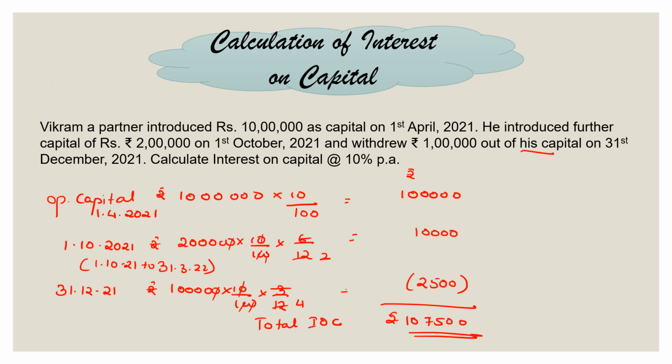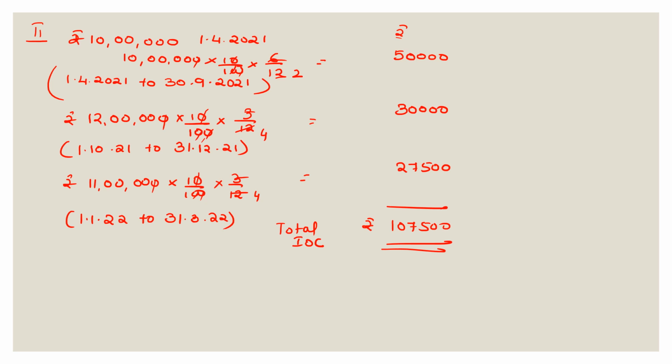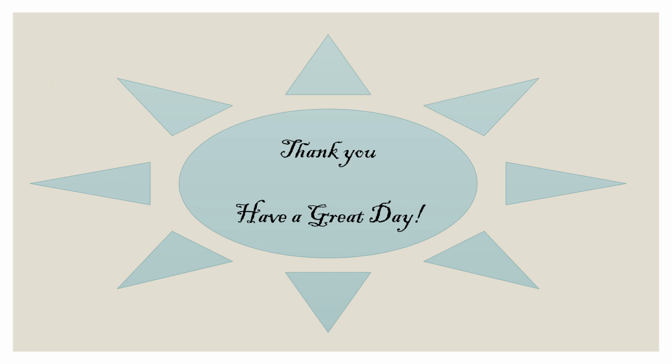So now you see under both the methods you get the same amount, only the method of calculation is slightly different. So I hope with this the concept of interest on capital was clear to you. This was just an introduction. Further, I'll be uploading videos on detailed discussion of computation of interest on capital, like in different situations, and practical solutions will be provided to you for those questions.